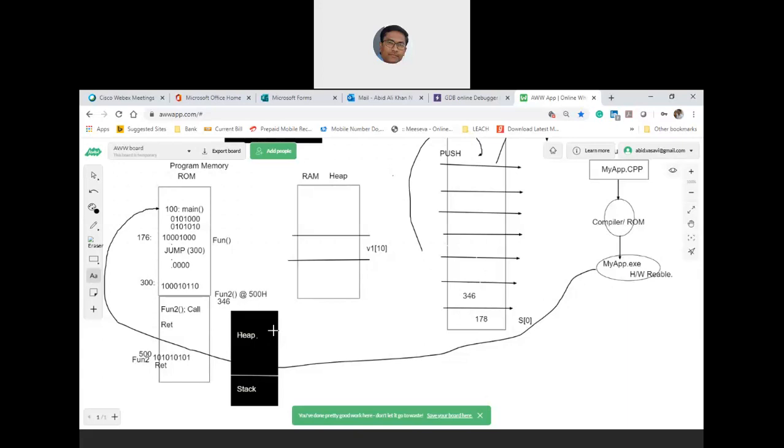And stack is also a segment of memory used for this purpose. So at no time are heap memory and stack memory overlapped. You should not corrupt heap and stack. There is no overlapping of heap and stack. So this is how stack is used in functions.